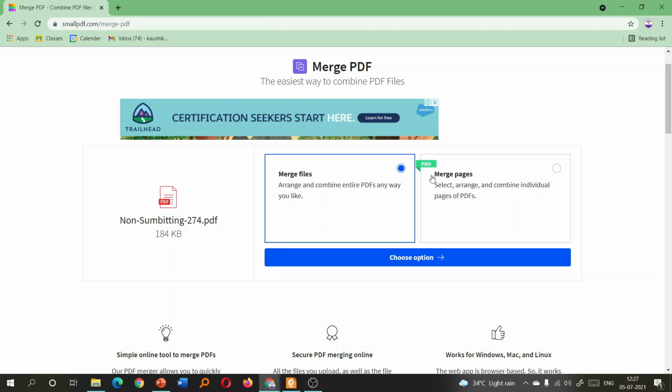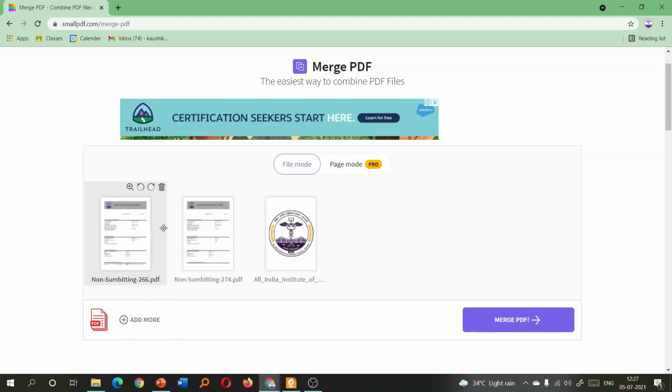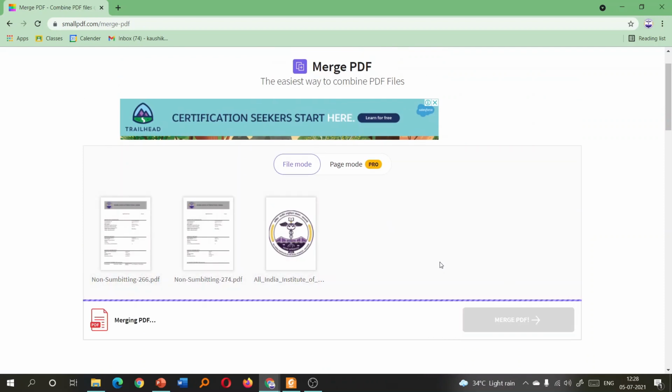Then you click merge files. You do not require the pro option, so only merge files. Choose option. You click here and then you click choose option, and now you will see that all the PDF files you have uploaded will be shown here. You can order them, because it is preferable to order your experience from before to after or after to before, whatever order you maintain, but it should not be haphazard. That will actually cause problems for the recruitment team. So make sure that all your experience certificates are in proper order, and then you click merge PDF.